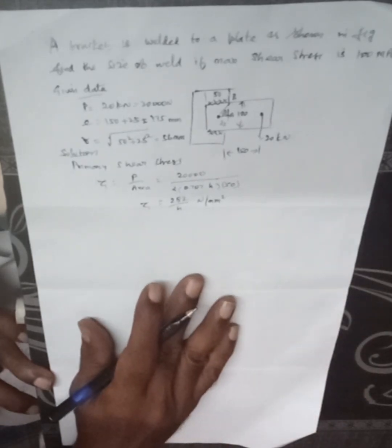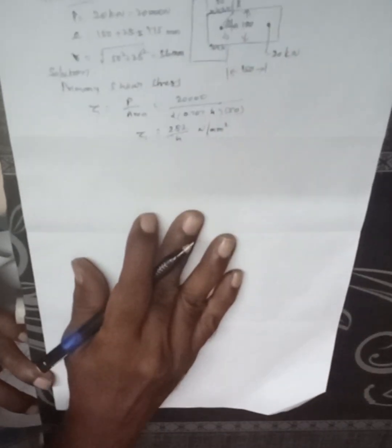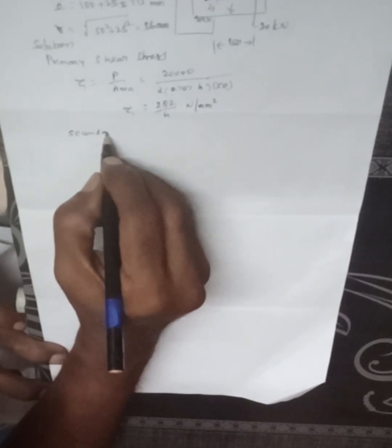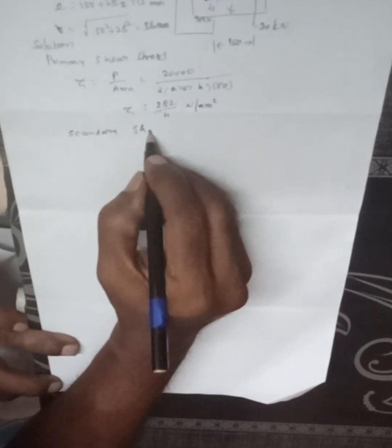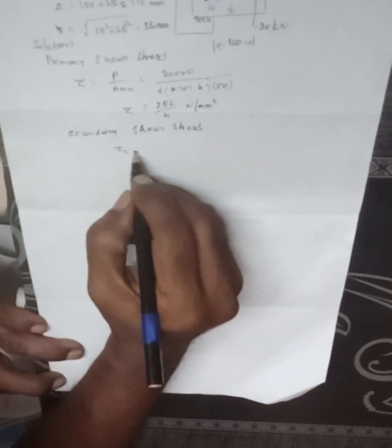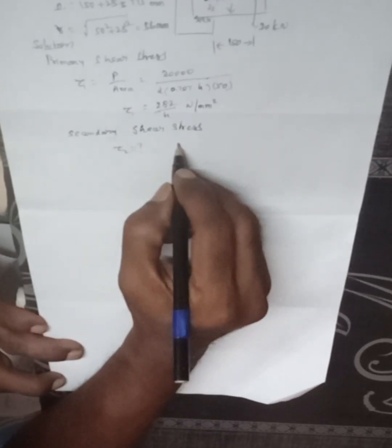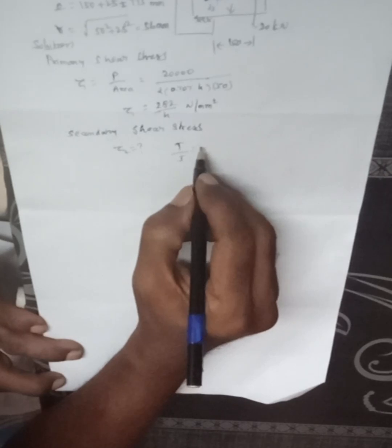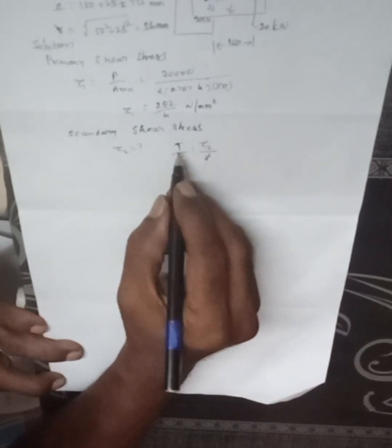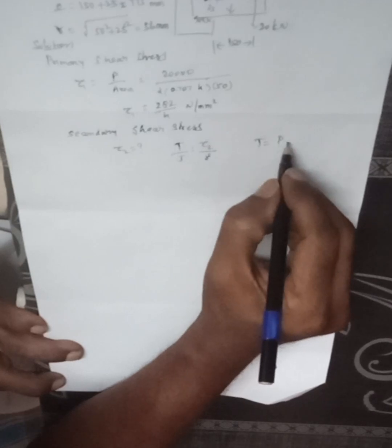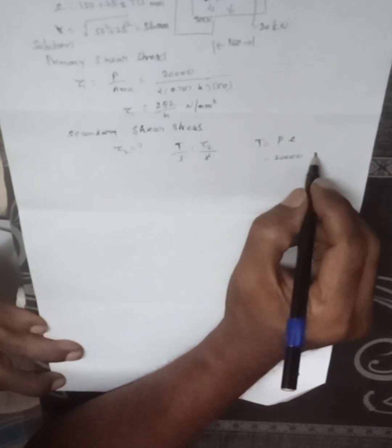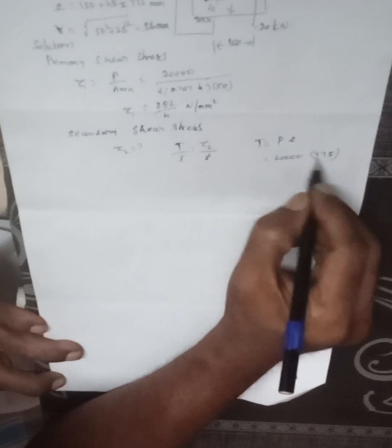Now the secondary shear stress, sigma 2. So how to find out? This is the formula: T by J is equal to sigma 2 by R. So what is T? T is equal to P into E, that is equal to 20,000 into 175.